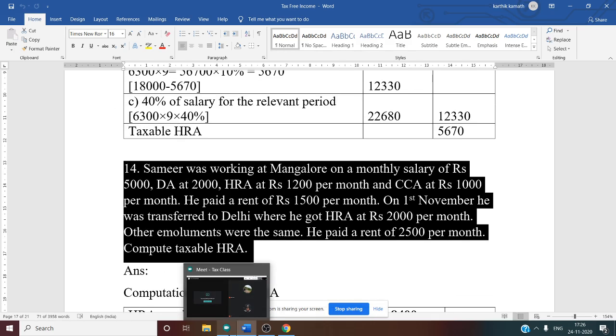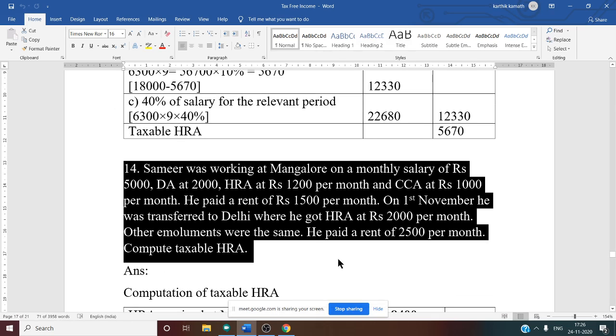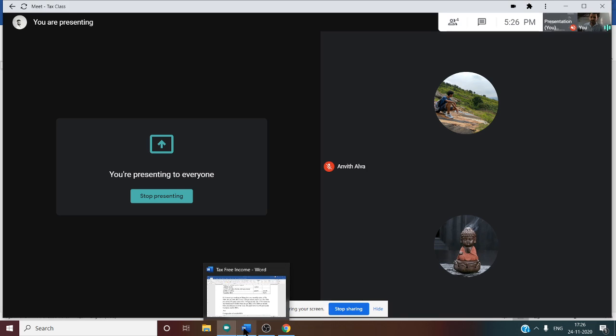By seeing this problem, what can you understand? Can you tell me, Anvit and Hanumanta? Tell me, Anvit, have you understood now? What do you mean by HRA? Hanumanta, have you understood? Anvit? It's kind of here and there, sir. Tell me, if you have any doubt, you can ask now. I'm not quite sure about it, sir. I didn't understand it completely. So what doubt are you having?